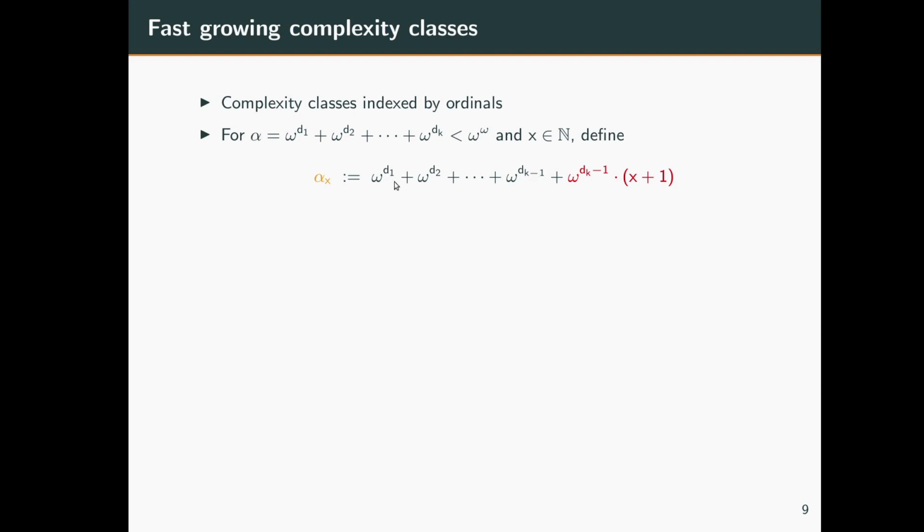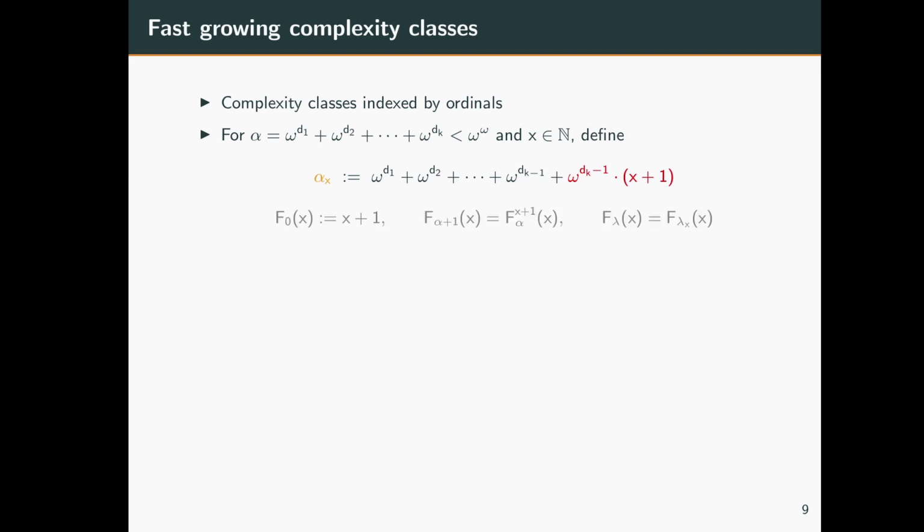So how do we define this? We define alpha_x to be very similar to alpha, except we pick the last element in the sum, which is omega^dk. Since alpha is a limit ordinal, dk is bigger than 0, so we subtract 1 from dk, but we then add this new element x plus 1 times. So this is how we get alpha_x.